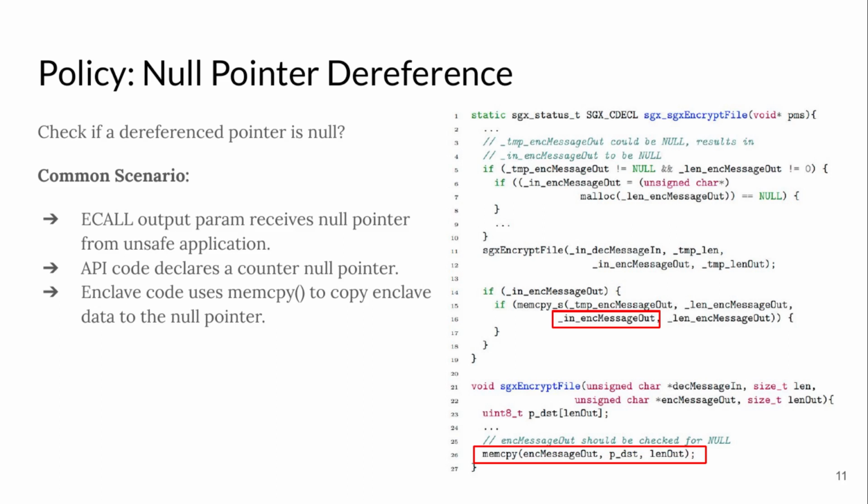While we studied the SGX SDK, we found they use memcpy_s instead of memcpy to avoid this situation. But most open source developers either did not know it or ignored it, and this causes a common pattern of null pointer dereference.